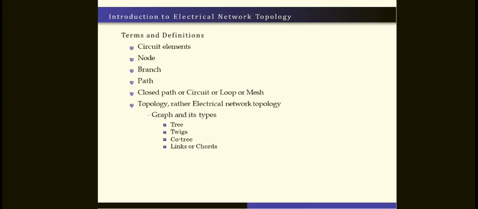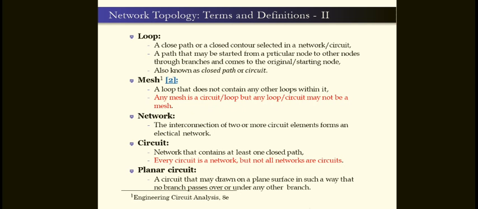An electric circuit or network can be converted into its equivalent graph by replacing the passive elements and the voltage sources with short circuits and the current sources with open circuits. So the line segments in the graph represent the branches corresponding to either passive elements or voltage sources of the electric circuit. Generally we go through this slide.